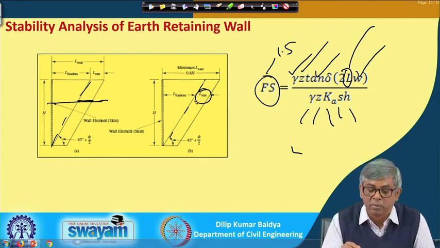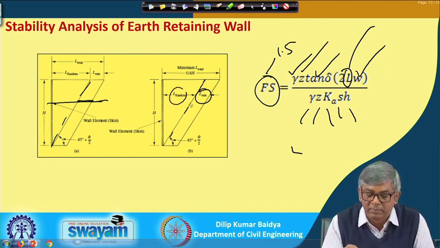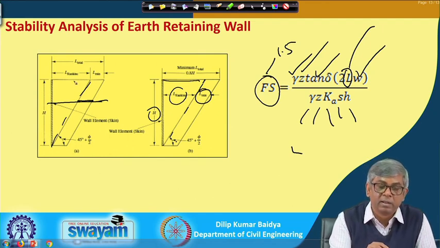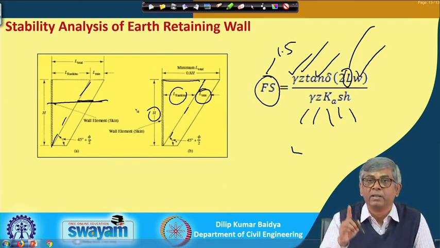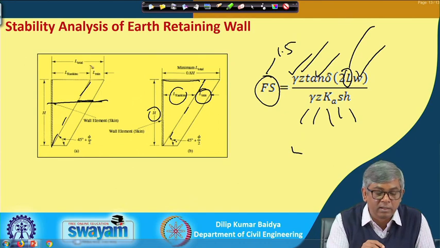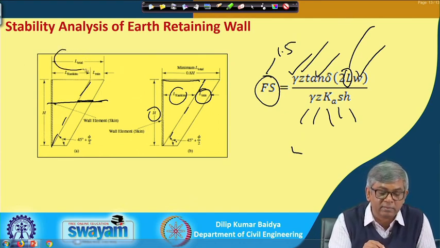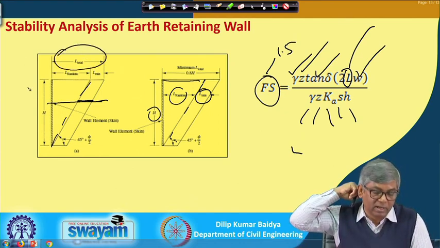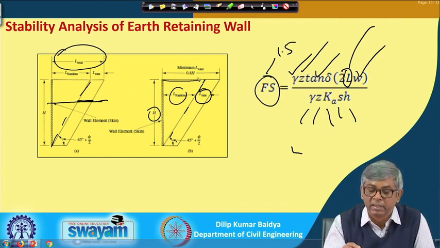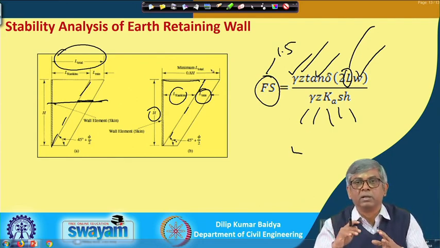So, your L Rankine means what? If I have a failure plane like this, then from the geometry this is h and I know this angle, so I can find out this length. This is actually the Rankine length, and this is based on frictional resistance, L minimum. These two together will be the actual L total.